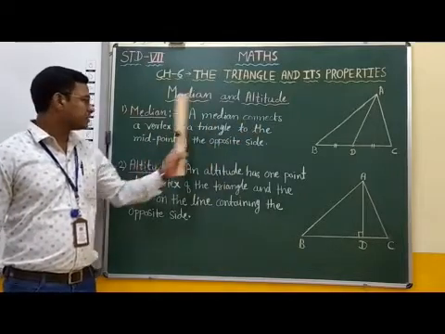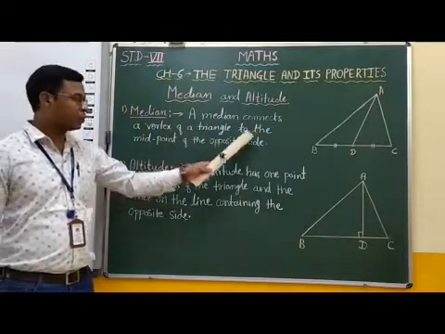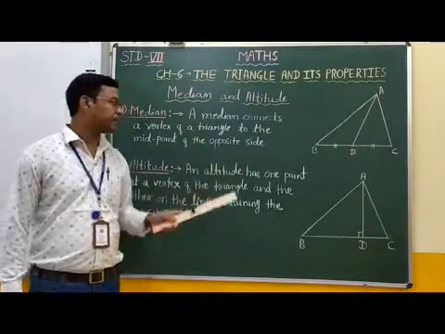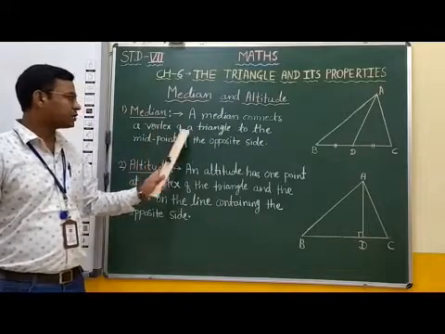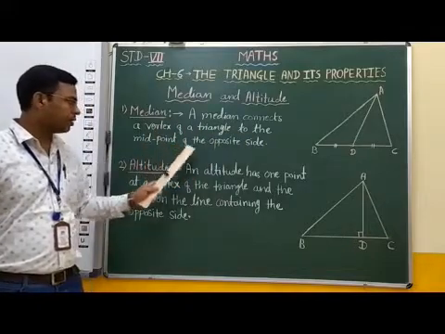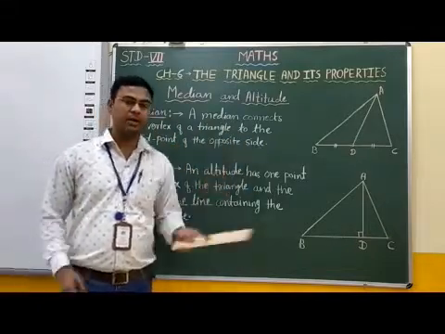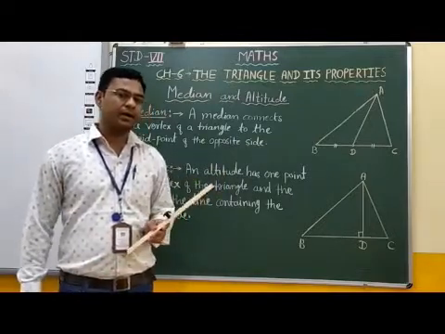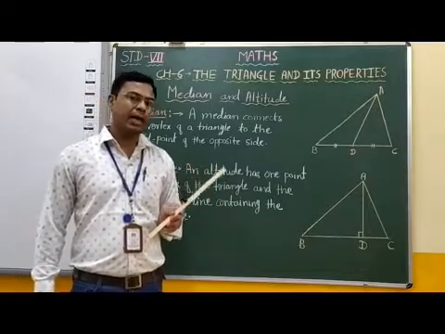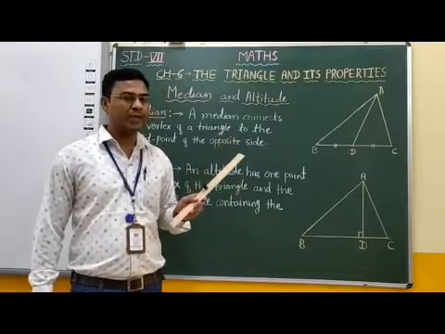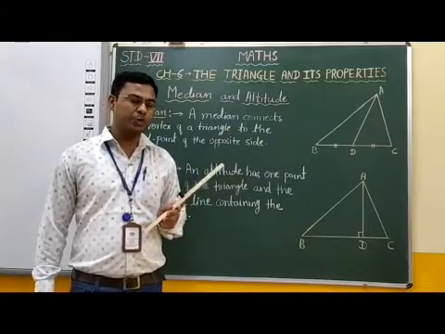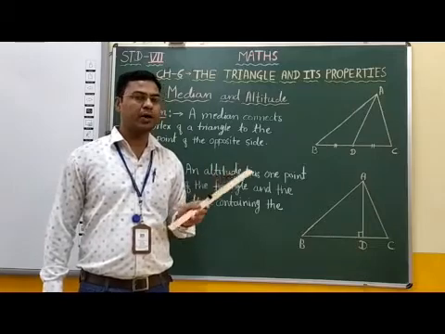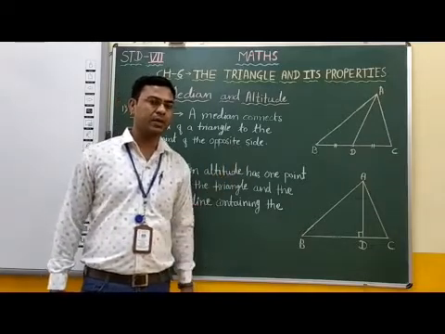A median connects a vertex of a triangle to the midpoint of the opposite side. I repeat. A median connects a vertex of a triangle to the midpoint of the opposite side. In other words, we can say that in any triangle, if a line segment connects a vertex and the midpoint of the opposite side, then the line segment is called a median of the given triangle.